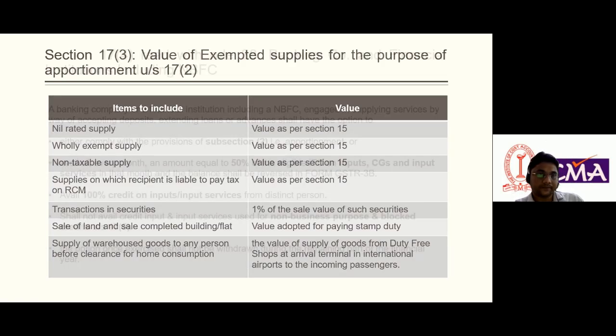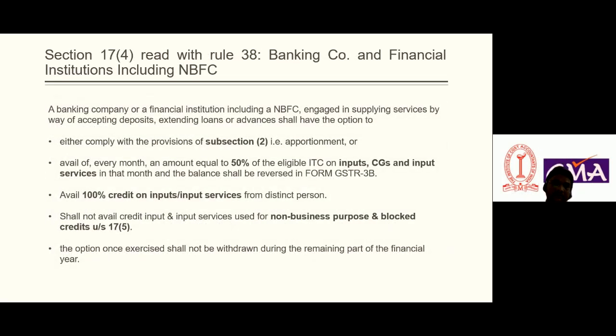Okay, so the next section is 17 subsection 4. This is basically applicable to the banking company and the financial institution, including NBFC. A banking company engaged in supplying services by way of accepting deposits, extending loans or advances has an option.